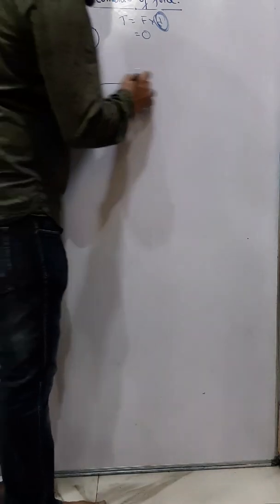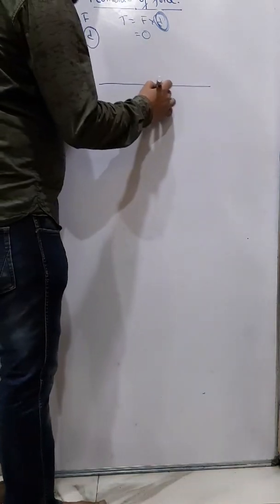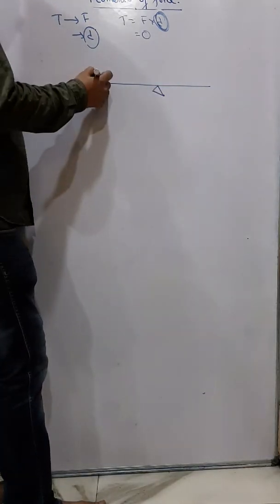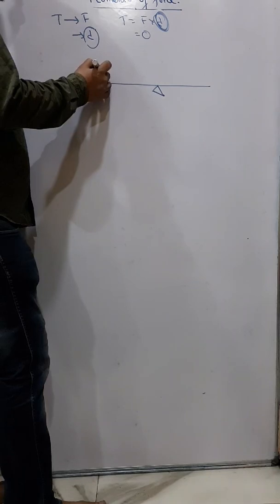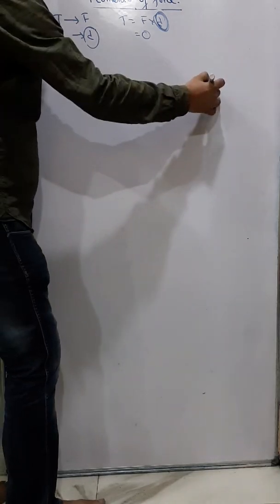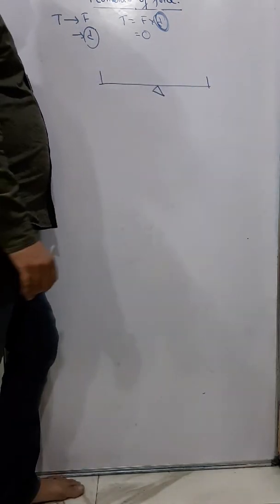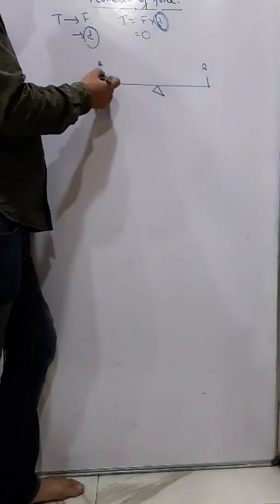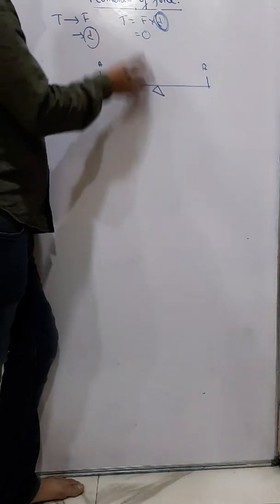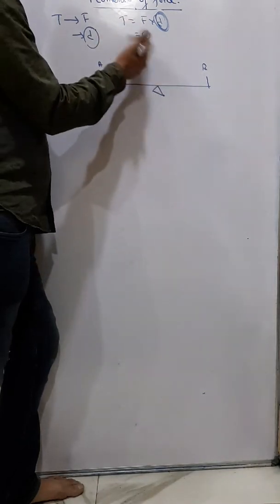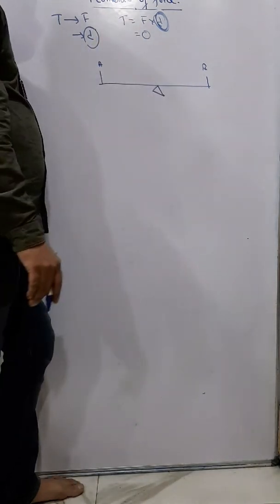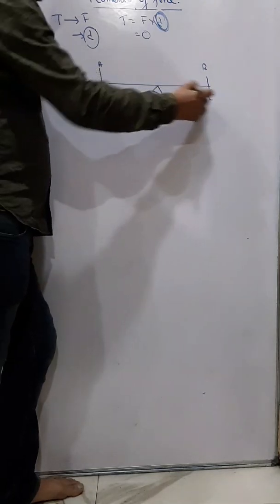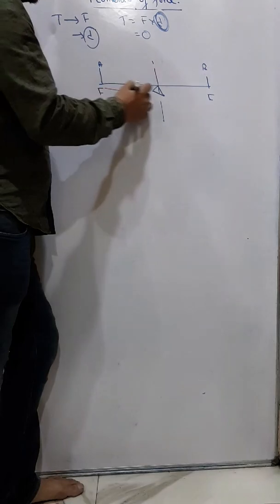You can say a seesaw. The best points to sit on a seesaw are this point and this point, A and B. Suppose A and B are two persons. With a minimum of effort they can move this seesaw to and fro, because these are the forces, this is the axis, and this is the distance.